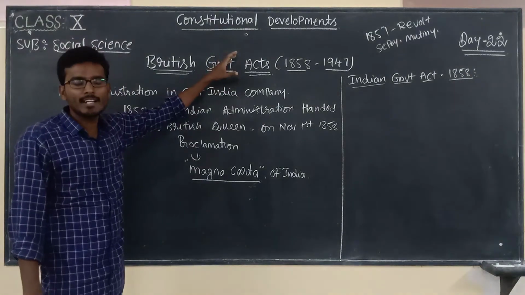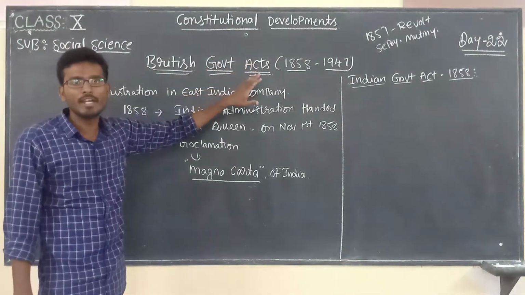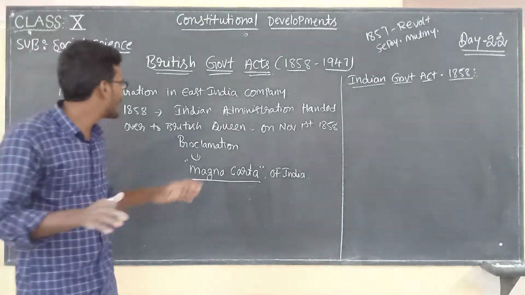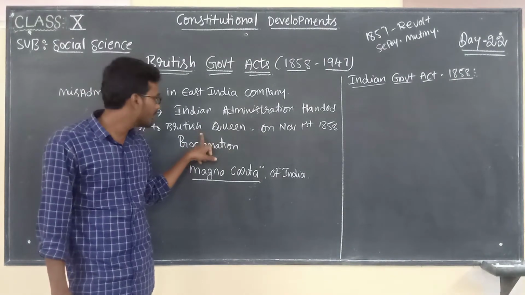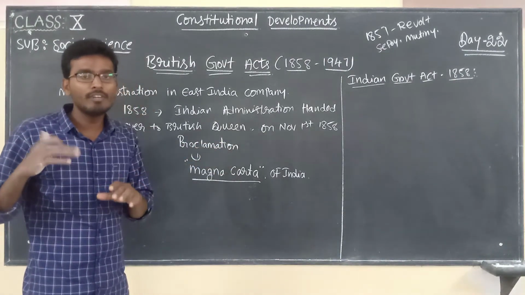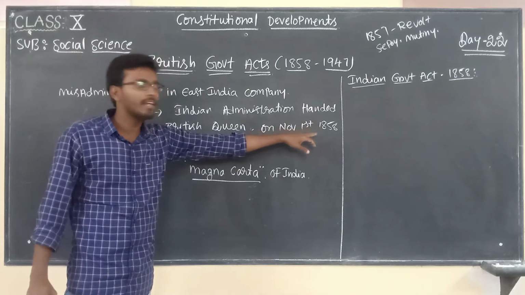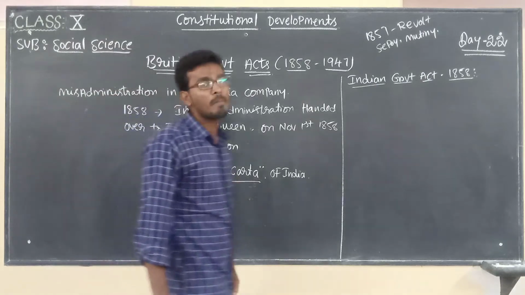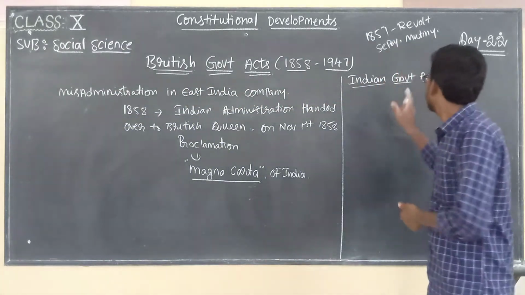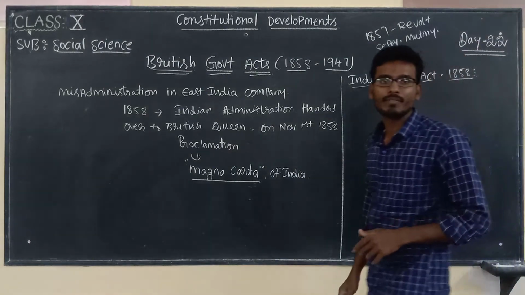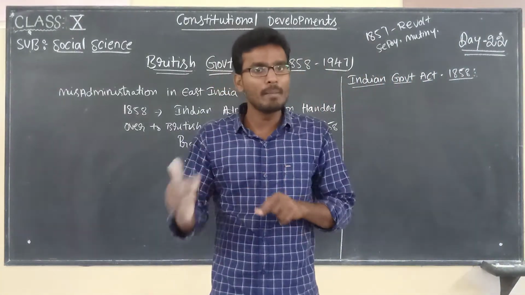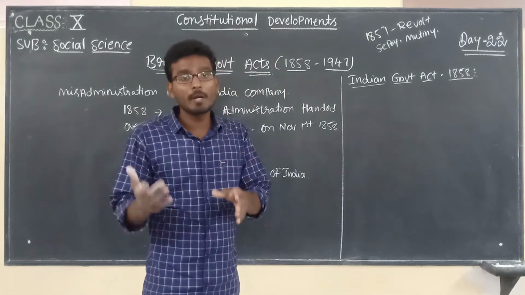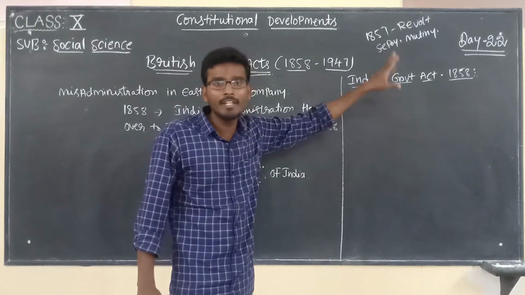Why are these acts implemented by the British government? After 1858 there is no more East India Company in India. The license of East India Company is cancelled and administration is taken by the British Queen. And the British Queen gave one proclamation in the year 1858 on November 1st. That is in favor of whom? In favor of Indians. That is considered as the Magna Carta of India. Now, Indian Government Act 1858 is the first act implemented by the British government. It is not under the control of East India Company.